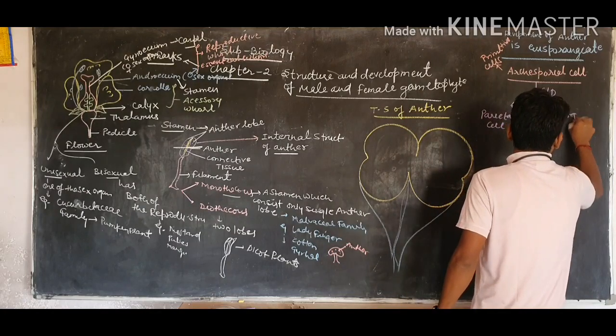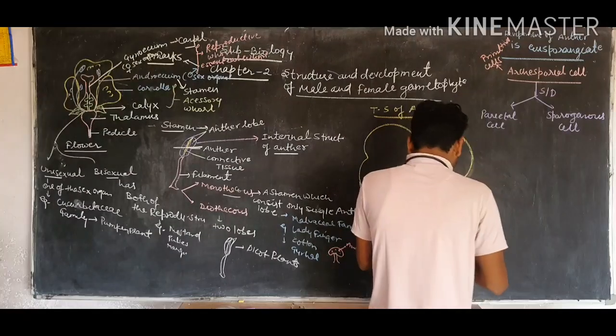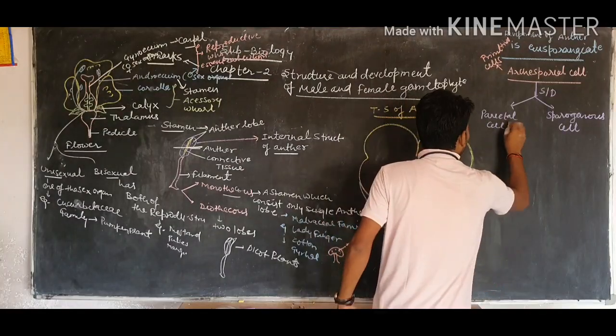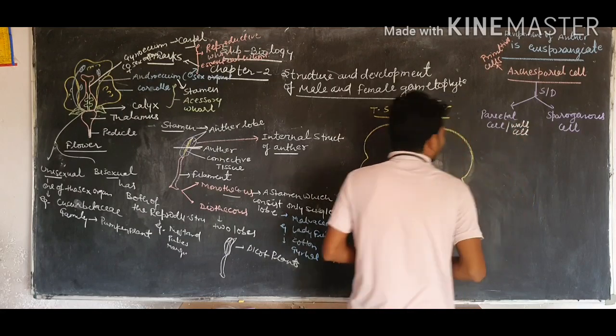The parietal cell is also known as the wall cell.